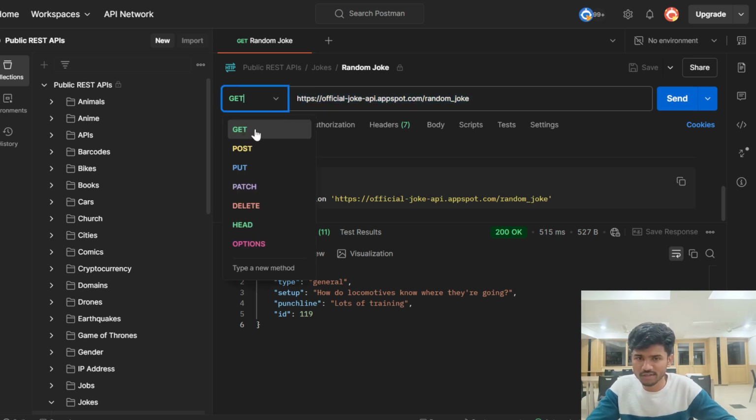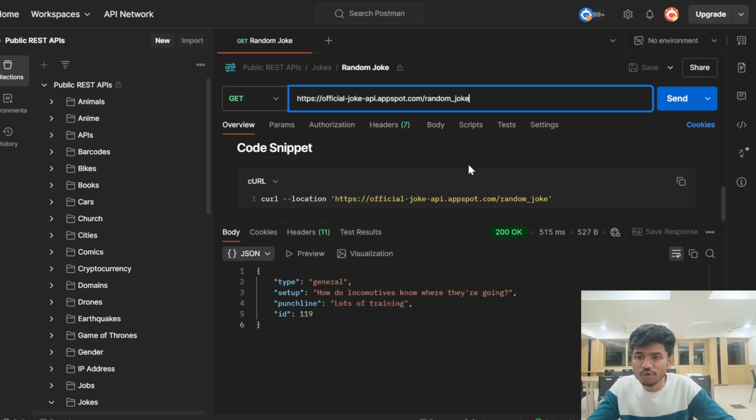There are four types of API requests: GET to get that particular data, POST to send data to the server, PUT to update the data, PATCH also to update data, and DELETE to delete that particular data.